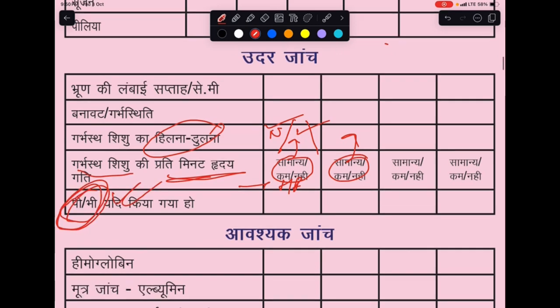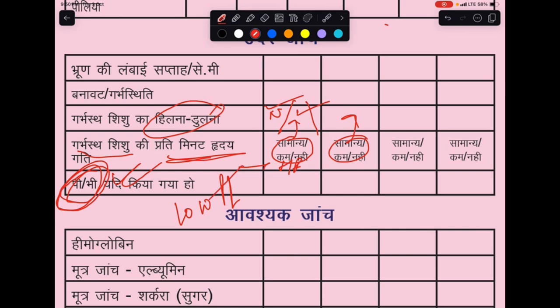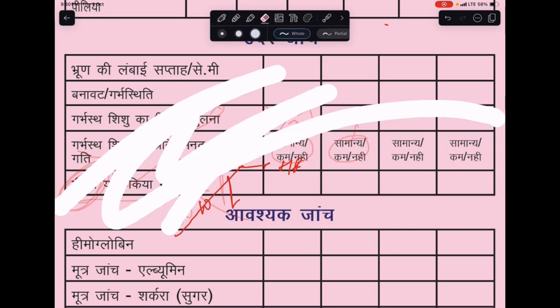Now moving on to the next. We do PV. PV we must do, unless we know there is a low-lying placenta; don't do PV in that. Rest of all cases you need to do PV.